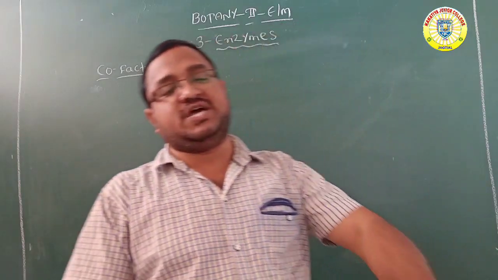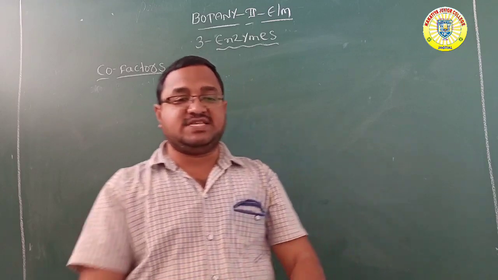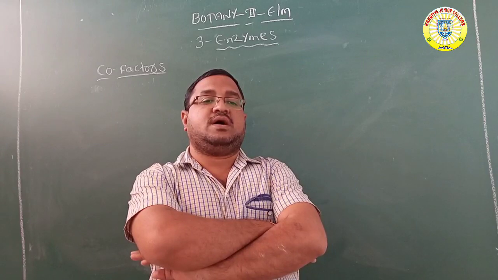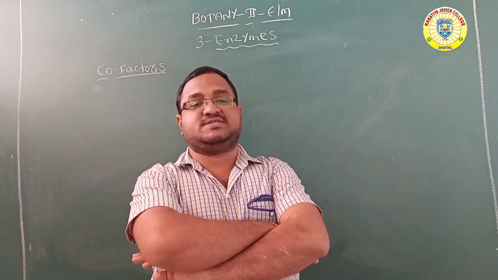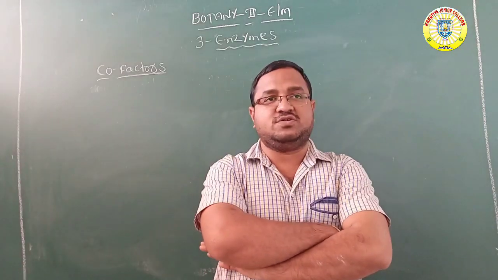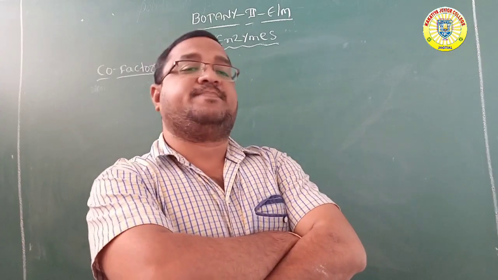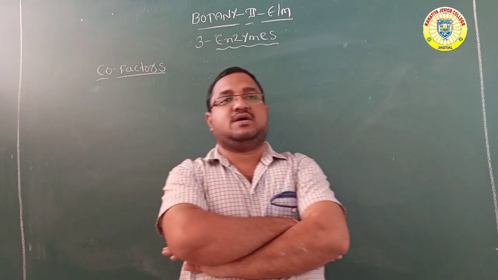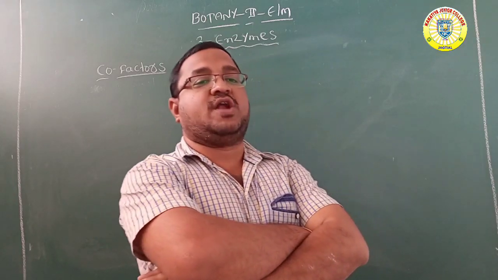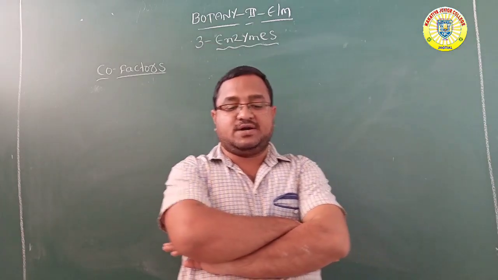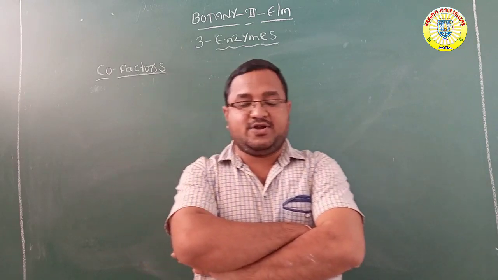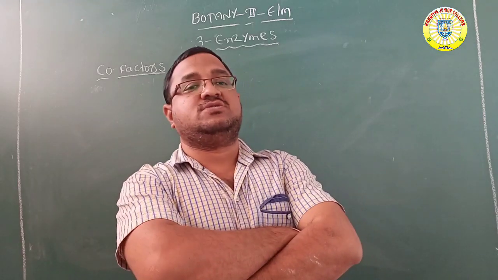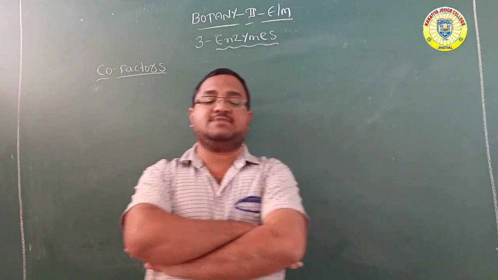So far we discussed yesterday the classification and nomenclature of the enzyme. Enzymes are classified into 6 classes and 4 to 13 subclasses. Each enzyme is identified with a 4-digit number. What are the 6 classes? Oxidoreductase, also called dehydrogenase, transferase, hydrolase, isomerase, lyase, ligase. These are the 6 classes of enzymes.